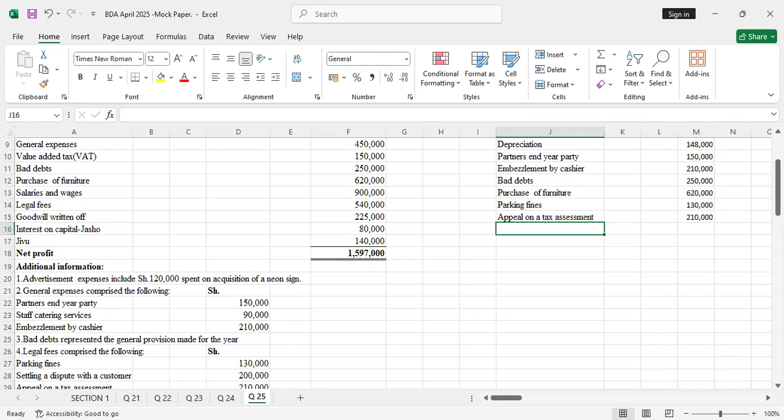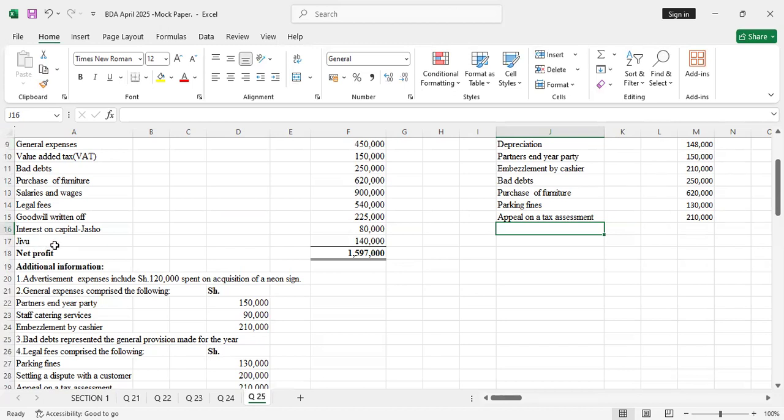So goodwill created in an acquisition structured as an asset sale is tax deductible, which means it is allowable for tax purposes. Now that we are told this goodwill was written off, we'll assume that goodwill is allowable. So I won't include it.